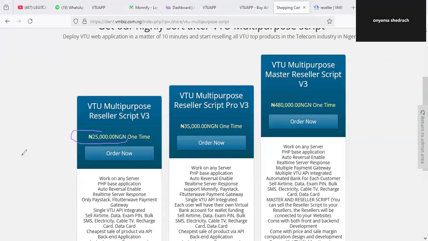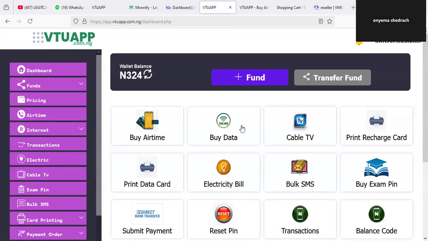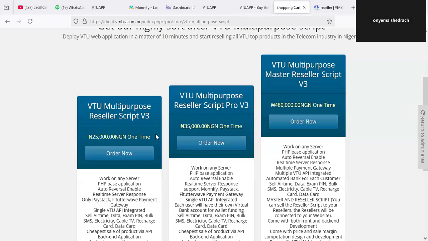Imagine getting a solution like this with as little as 25,000 naira. Imagine getting something that looks classic and sophisticated. Who does that in any way? Imagine getting something like this at the rate of 25K, to be deployed on your server, and you can build unlimited VTU websites. So this is the amount at the moment.